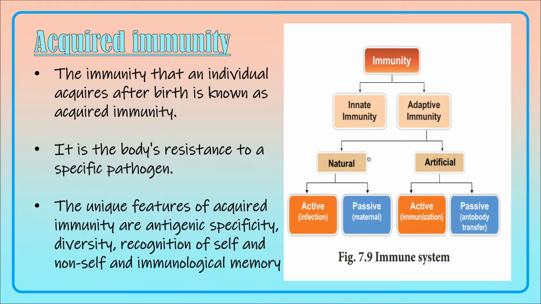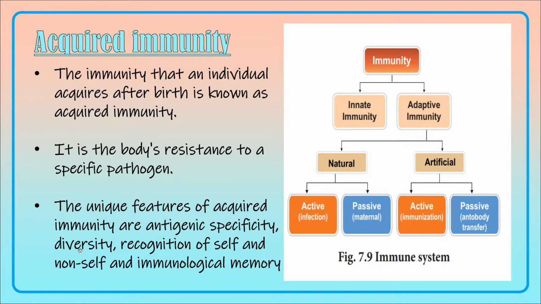The second type of immunity is called acquired immunity, and this immunity is acquired by the individual after birth, and so it is known as acquired immunity. It is the body's resistance to a specific pathogen, and so it is called a specific immunity. The unique feature of the acquired immunity is antigenic specificity. It is specific to a specific antigen.